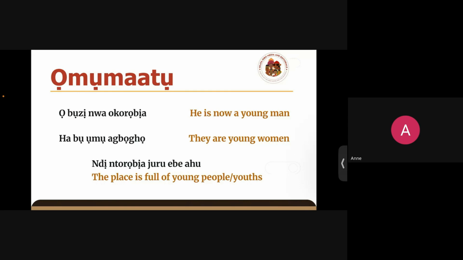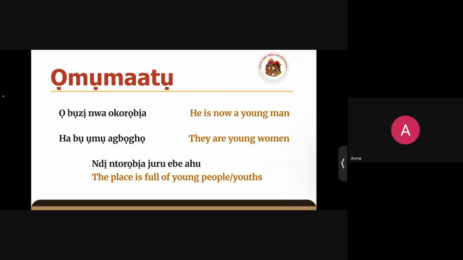Habu Umu Agboro. So probably someone is describing a group of girls that he saw along the road, and probably describing it to his group of friends, and persons are asking, Habu Umu Agboro or Umu Agboro, and a person can say yes. Habu Umu Agboro. They are young women. Okay.